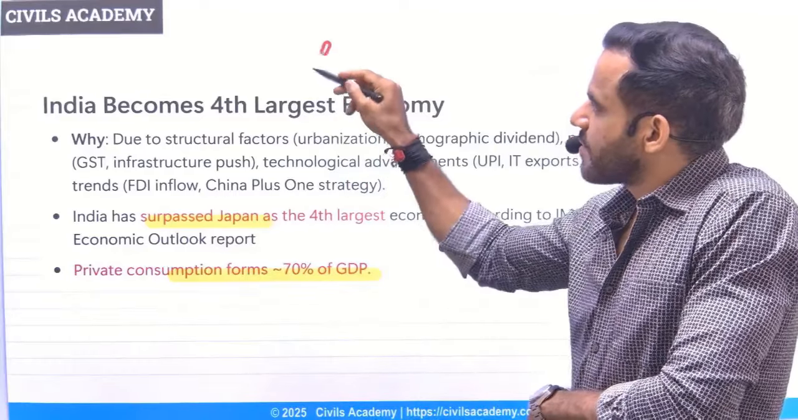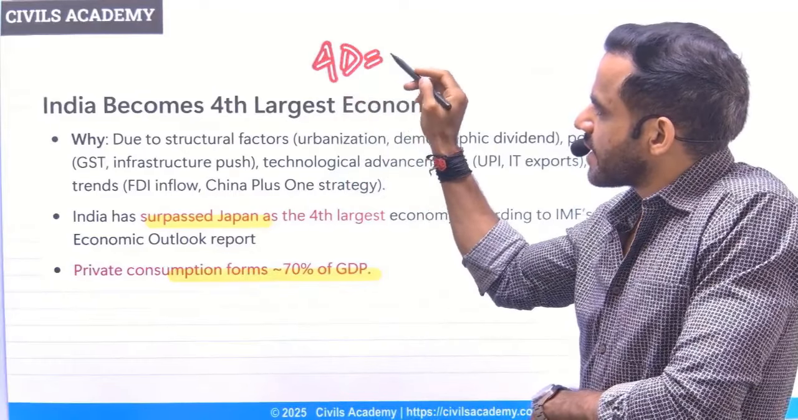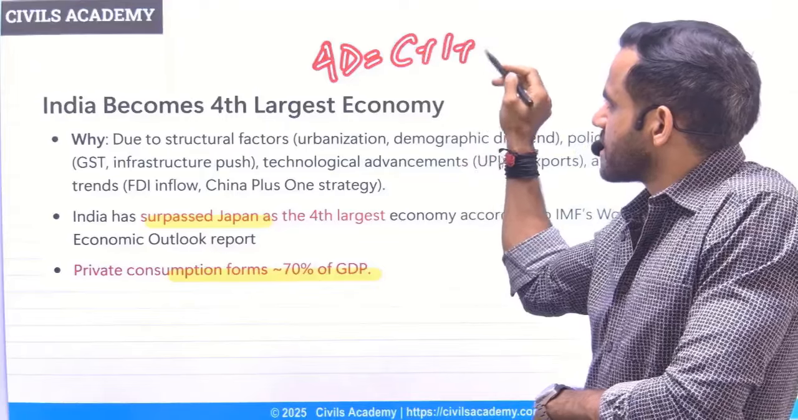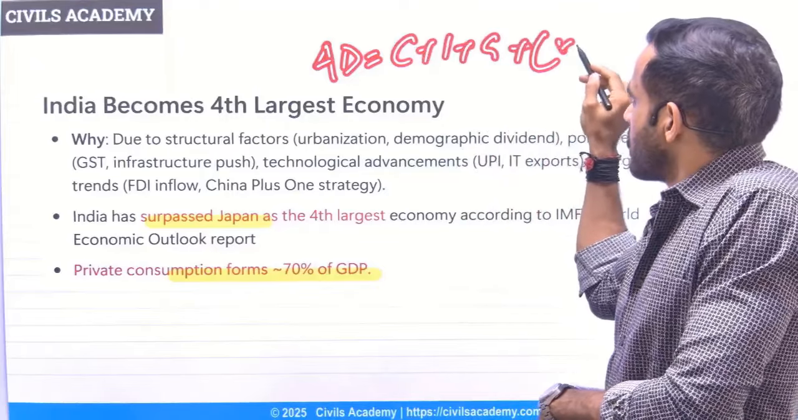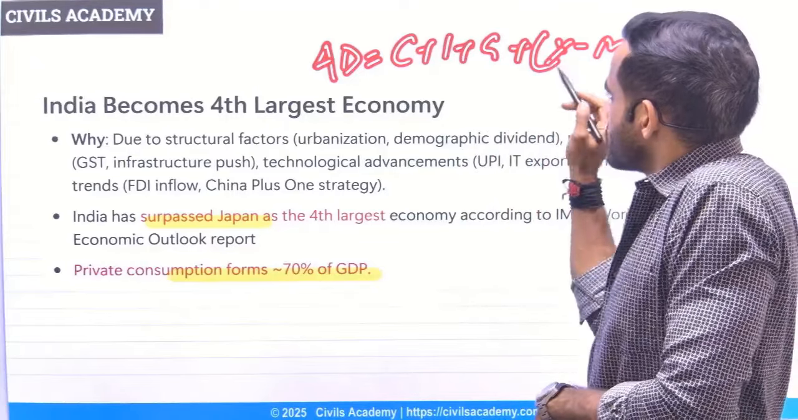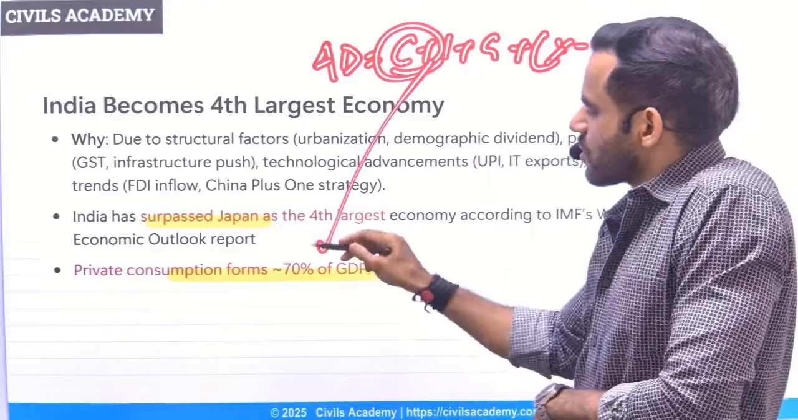So if you remember this equation, AD, that is aggregate demand, is C plus I plus G plus X minus M. So this C refers to consumption itself.